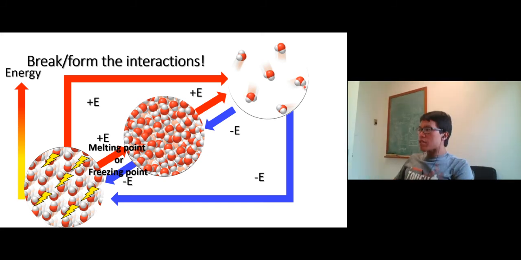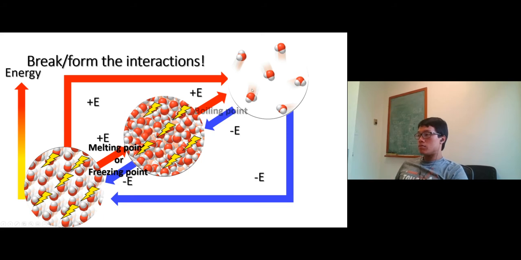All right, and you remember gas, the free flow, running around random. They have no interaction. In liquid form, they still have some interaction. If you want to convert liquid to gas, you have to break interaction in here. So that's why you have to add energy into it and become gas, right? And the temperature at which liquid matter becomes gas, we call boiling point.